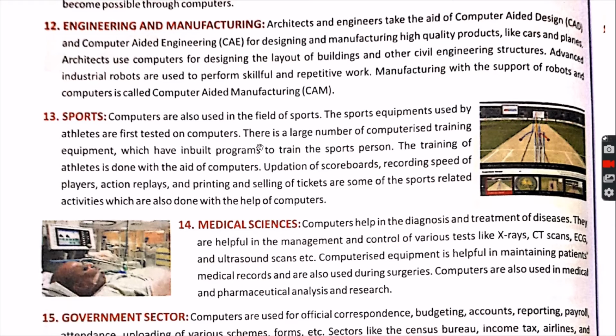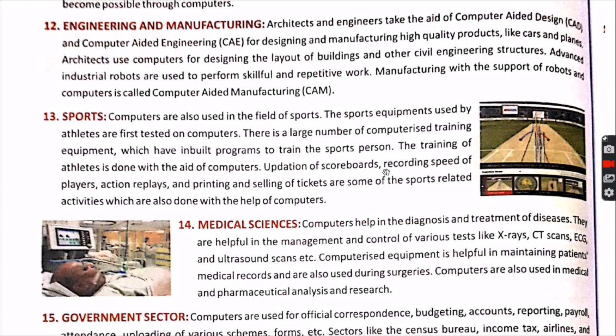Means on computer it is watched what are the merits and demerits of the balls that they are going to launch next year, or the bats they are going to make for the players. So these all are tested on the computer first, and then it is brought into the market, or it is given to the sports person. The training of the athlete is done with the aid of computer. So training is also given in the computer lab, how they have to play the games.